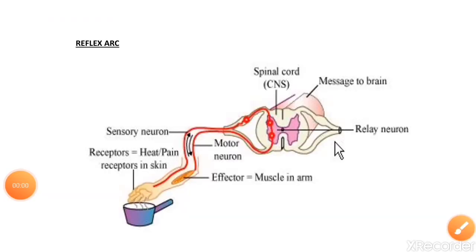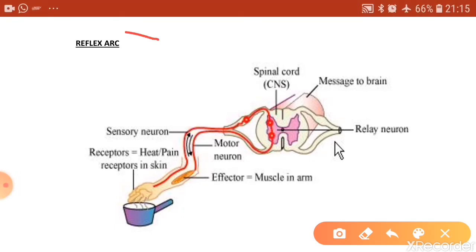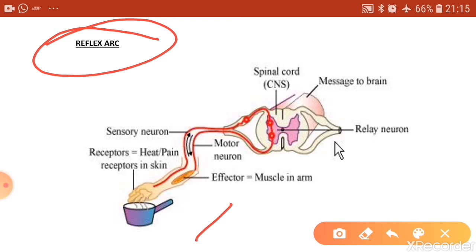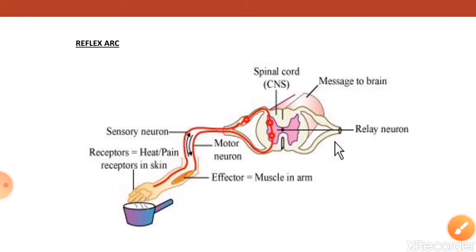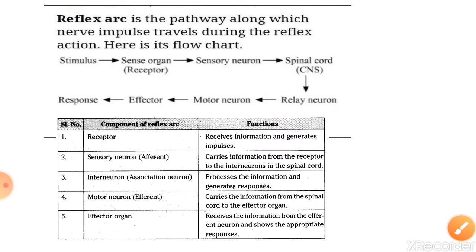The pathway taken by the nerve impulse in reflex action is called the reflex arc. The diagram that you see here shows the reflex arc when there is a sudden withdrawal of the hand when you touch a hot plate or something very hot, right? Here the red lines that you see are the reflex arc. So first let us see what the different components of a reflex arc are.